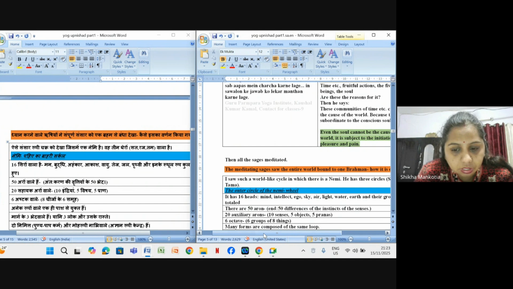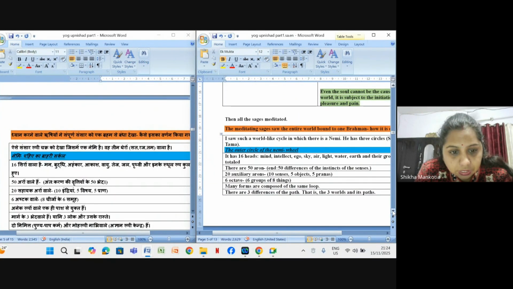There are 50 aras, spokes. Antakaran means the deep conscious, 50 differences of the instincts of the senses, 20 auxiliary, okay? So that is 10 senses, 5 objects and 5 pranas. Okay? Antakaran, right?